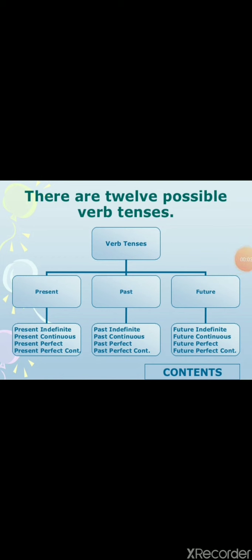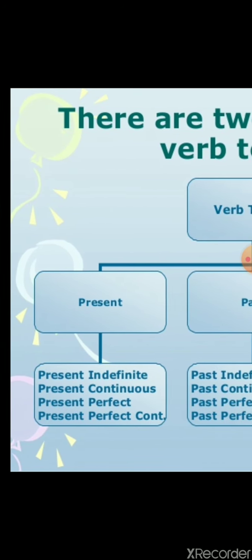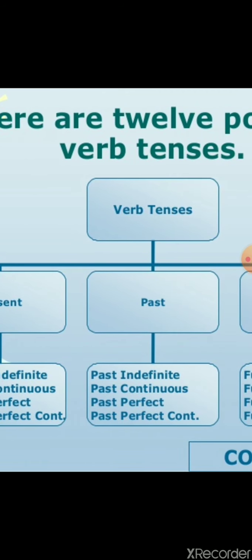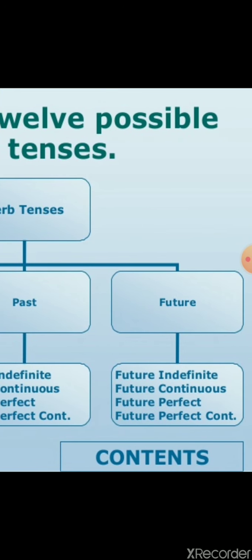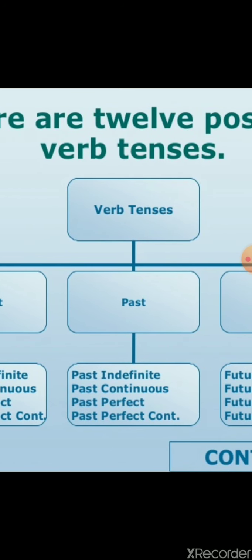There are 12 possible verb tenses. So, verb tenses, the first classification is present, past and future. And the next classification, just look at that. Present indefinite, present continuous, present perfect continuous. Past indefinite, past continuous, past perfect continuous, future indefinite, future continuous, future perfect continuous. Apart from this, we are not using any type of tense in English.